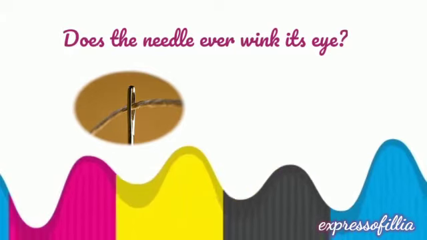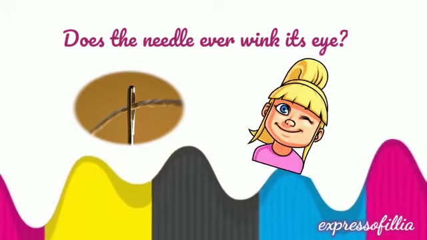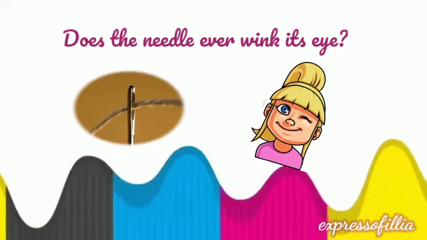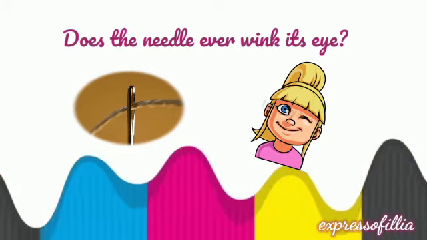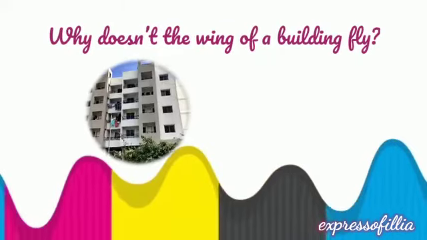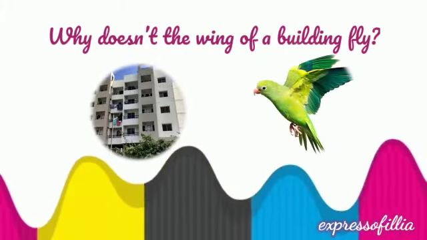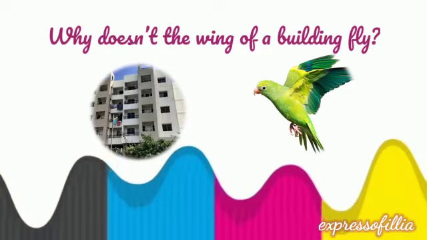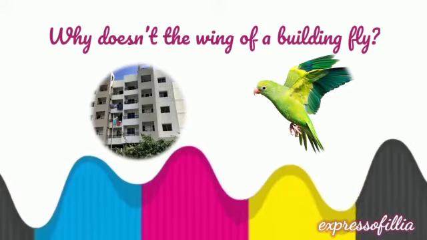Does the needle ever wink its eye? As we all know, a needle has an eye. So like a human eye, does it wink its eye? This is the question that the poet has asked. Why doesn't the wing of a building fly? As we all know, a building has A wing, B wing, C wing. So it sounds similar to the bird's wing. So why doesn't it fly is the question.